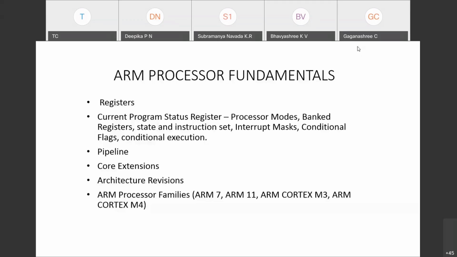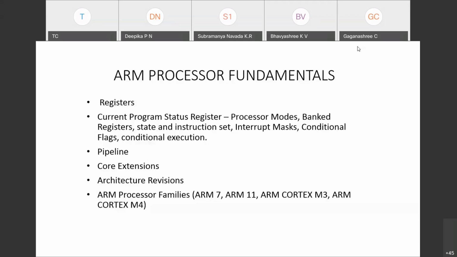It means that every processor has its own instructions. The ARM processor also has its own instructions, called the instruction set. These instructions make use of registers. How they make use of registers we'll see. How many registers there are, we will also see. Registers are usually classified as general purpose registers and special purpose registers. There are two important special purpose registers: one is the current program status register, and another is the saved program status register.